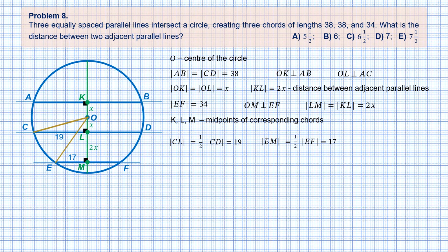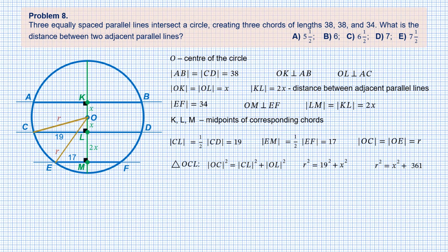We can write that both segments have the same length, which is r, the radius of the circle. From the right-angled triangle OCL, we find the length of the hypotenuse using the Pythagorean theorem. After substituting the values, we get an expression for r squared.